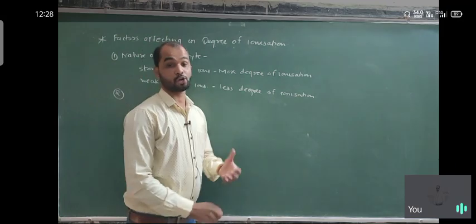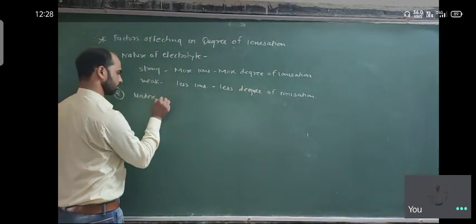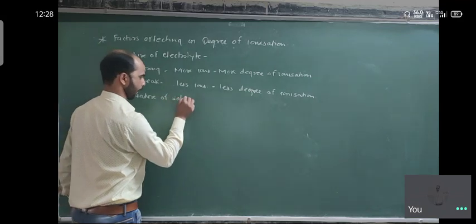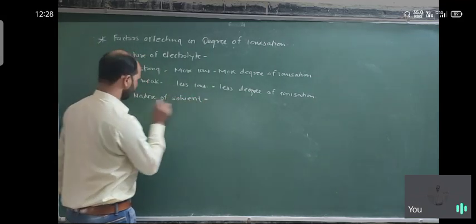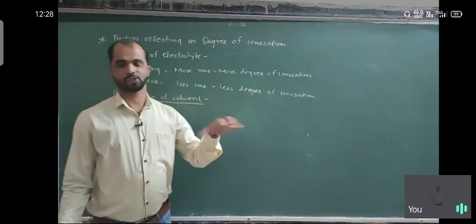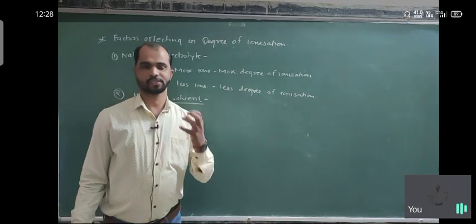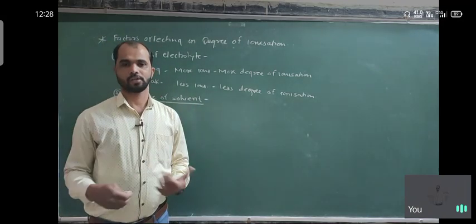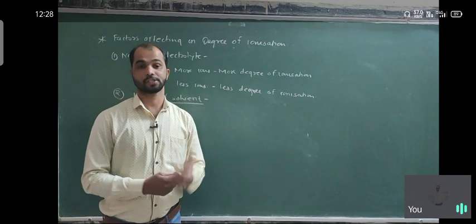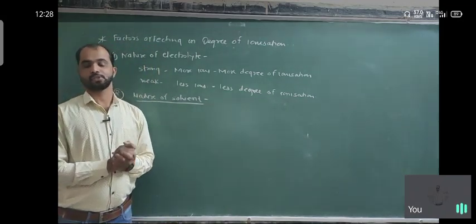Second is nature of solvent. You know, when we dissolve any species to make a solution, we need the solvent. So solvent is the species which is capable to dissolve a substance, solute is dissolved in it. So it is a larger proportion of the solution.